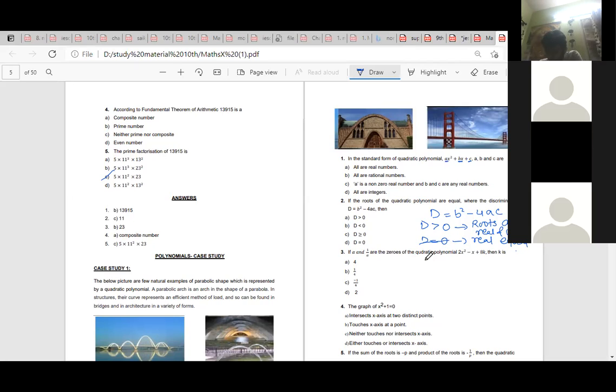Yes, ma'am, got it. The graph of x square plus 1 equal to 0. Ma'am, it's option A, right? Which one, third or fourth? Ma'am, third. Third is 1 by 4.